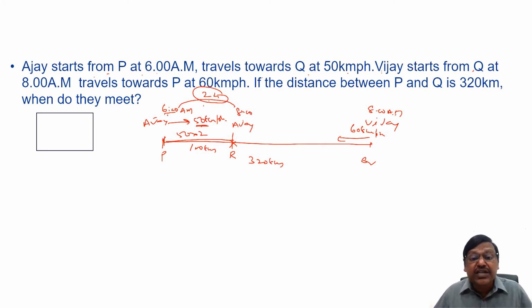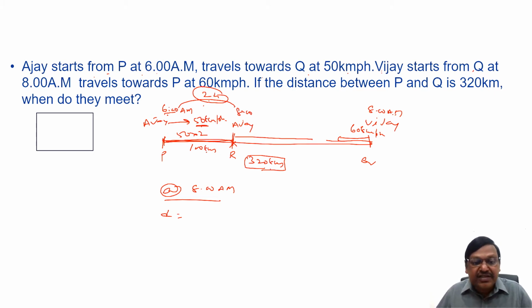Now 8 o'clock, Ajay is here, Vijay is here. Now what is the distance between Ajay and Vijay at 8 o'clock? The initial distance is 320. Ajay already covered 100 kilometers and came close towards Vijay, means now at 8 a.m. the distance between Ajay and Vijay is 320 minus this 100, 220.